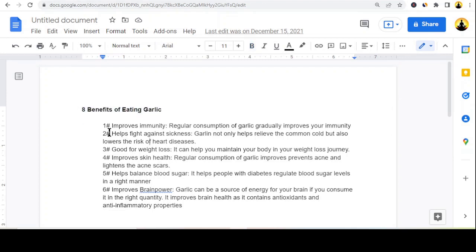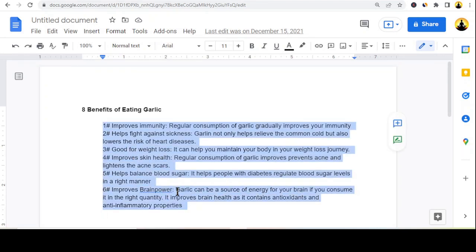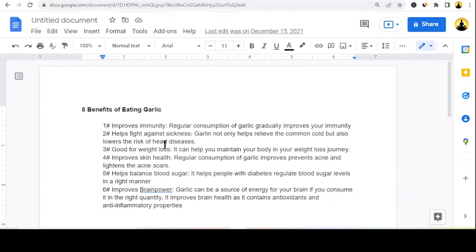You can see we're creating YouTube videos that are more than 60 seconds long. However, guys, if you're creating YouTube Shorts, it's the same thing. You can just make it shorter, like let's say 4 benefits of eating garlic or something like that. So it depends on what kind of videos you're creating, because this platform allows you to create any types of video that you want to create.